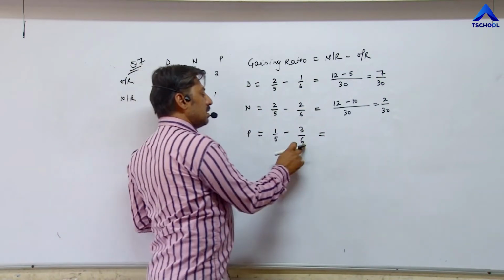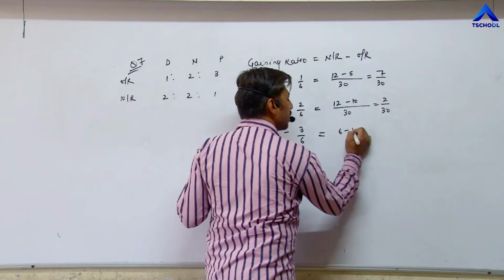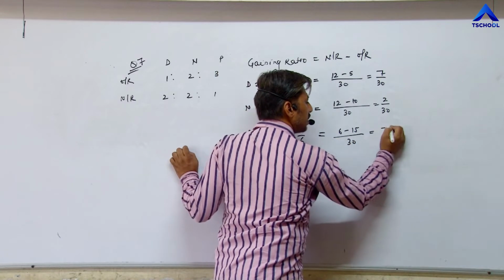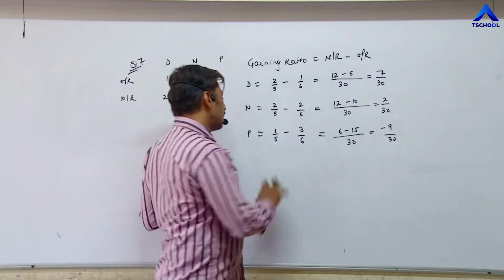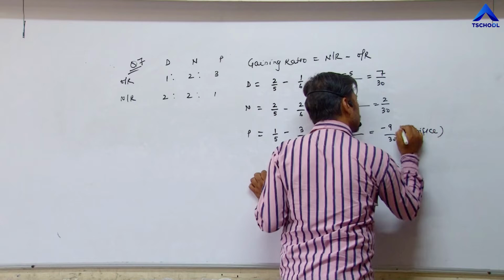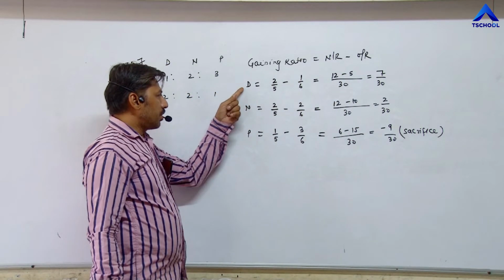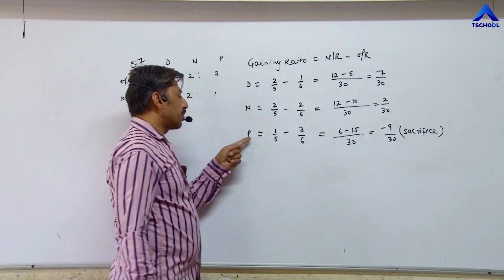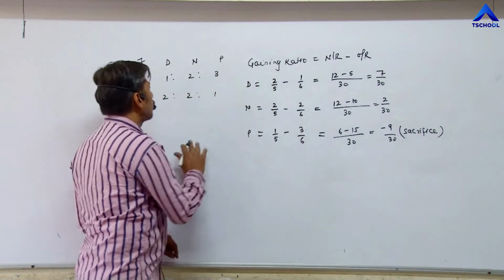Now the last partner. 6 ones are 6 minus 5 threes are 15 upon 6 fives are 30. The answer is minus 9 upon 30. 6 minus 15 is minus 9. It means this partner has sacrificed. The share of Deepak and the share of Nilesh increase, whereas the share of profit of Pratik reduces by 9 upon 30. This is question number 7.